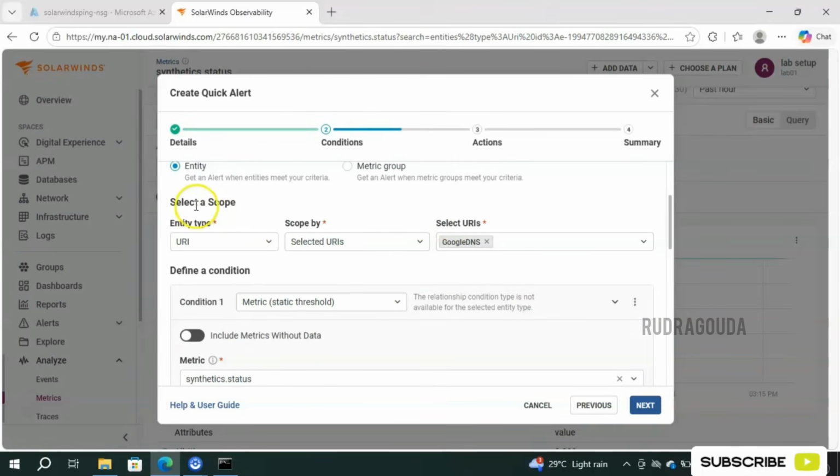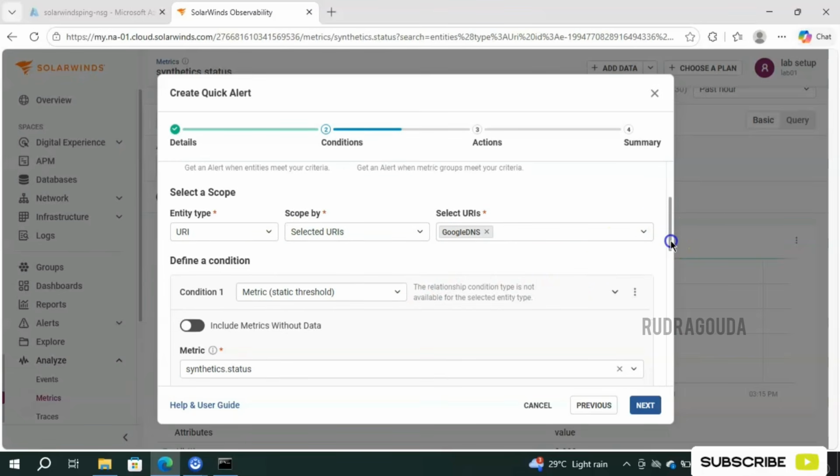Okay, and then comes the select scope. It has taken everything automatically for us: URI, selected URI and Google DNS. Everything is taken automatically when you have opened from the particular IP. We are already in the IP dashboards, and from that I am selecting to create an alert. So because of that, it has selected everything automatically. I explained already how alerts work. That time I chose everything manually one by one, like clicking entity type, scoped by, and selected URIs. But here I am not doing that because everything is taken care of automatically by SolarWinds itself.